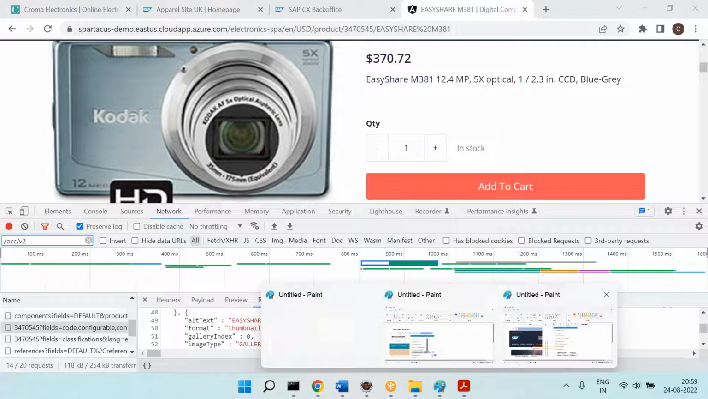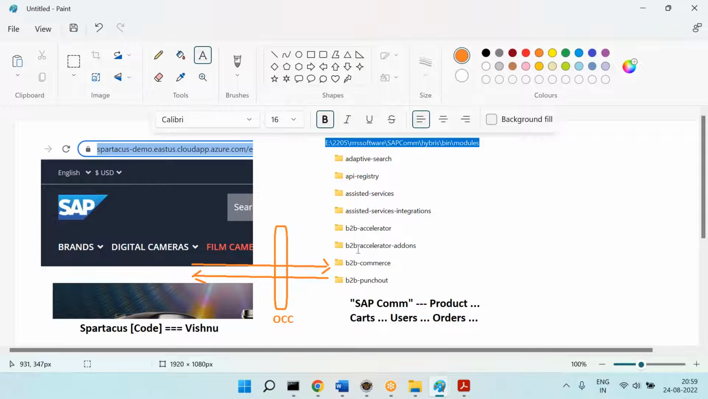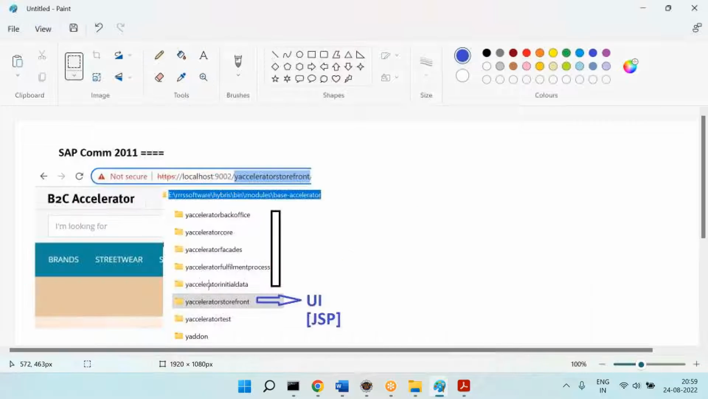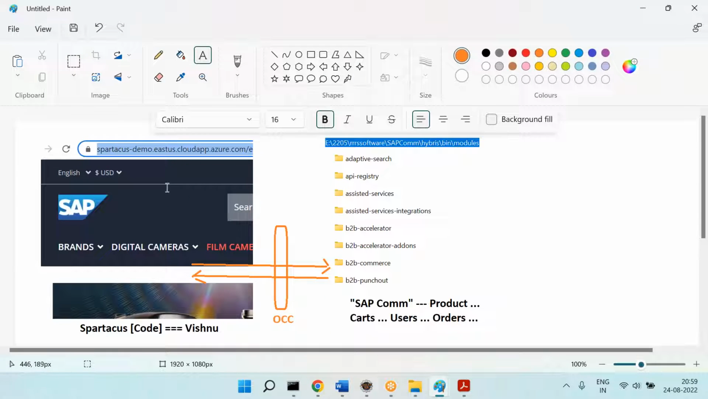So therefore, this is the future architecture. Now in the case of the current system, commerce and UI are tightly coupled. In future, when it comes to Spartacus, UI and the commerce are loosely coupled. That's why this is called headless e-commerce. This is one of the buzzwords you hear in the market.